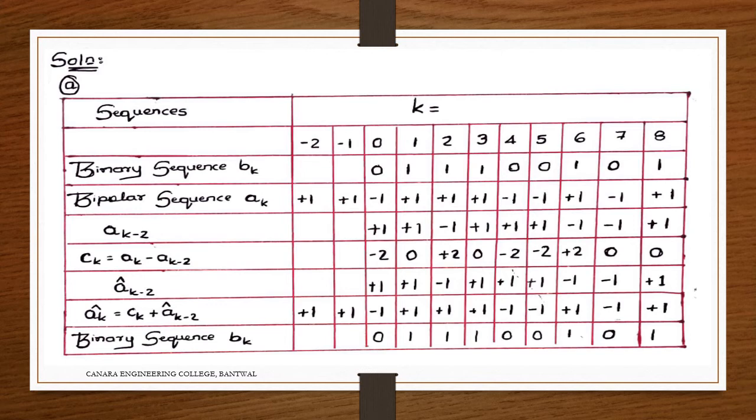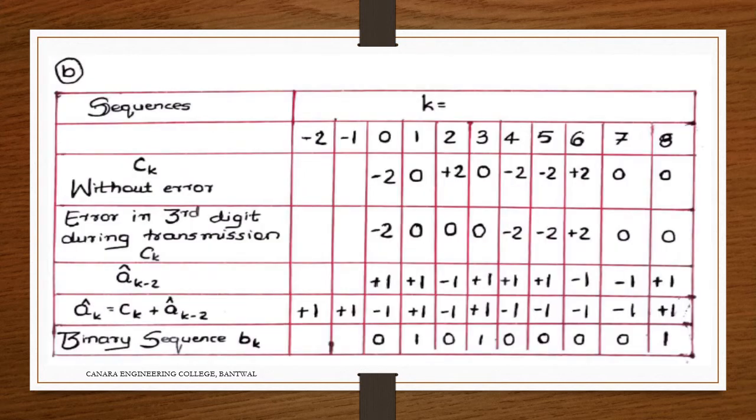In the precode we required minus 1, but here in the modified duobinary sequence we required a minus 2, minus 1 and minus 2. Now, in the second case, they had told that the third bit is the error bit.